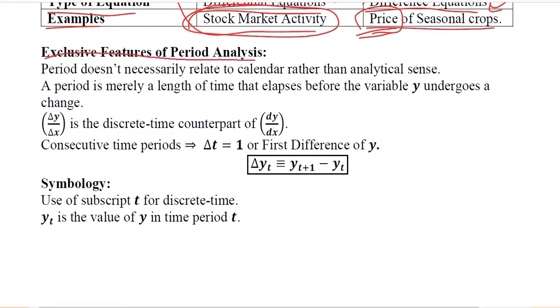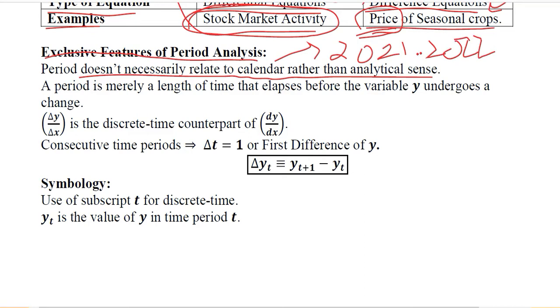Exclusive features are there that are specific to period analysis or difference equations. Period doesn't necessarily relate to calendar rather than analytical sense. So it's not necessary that we refer to 2021 and then 2022 just like a calendar year. The period can be from any point to any point, but the gap will remain the same.